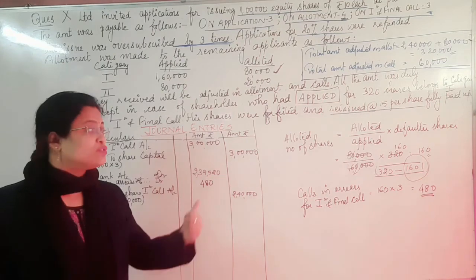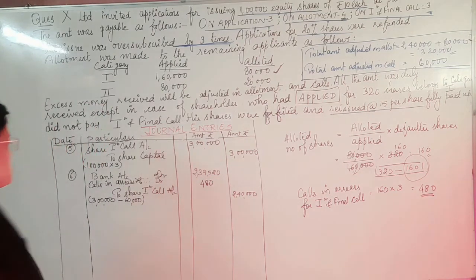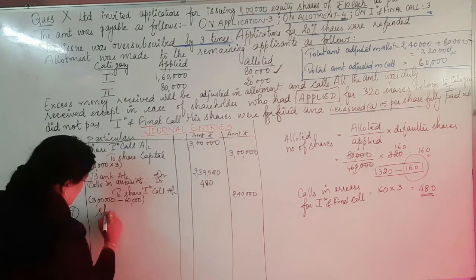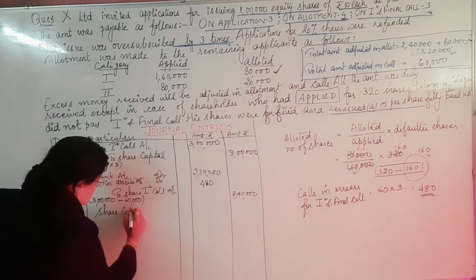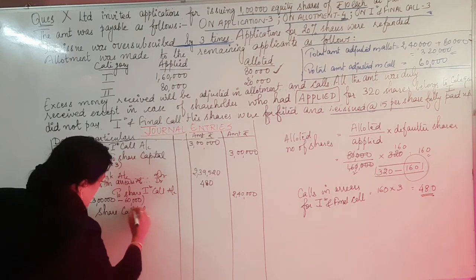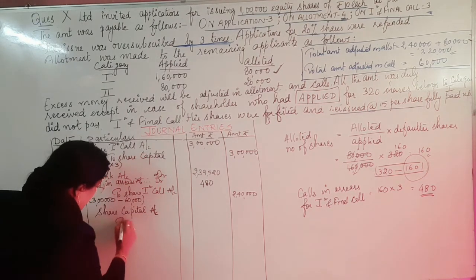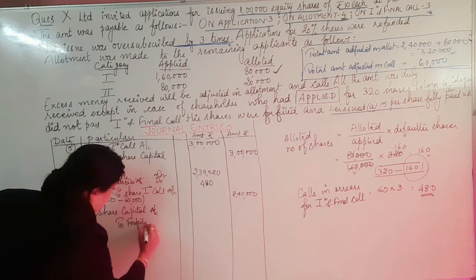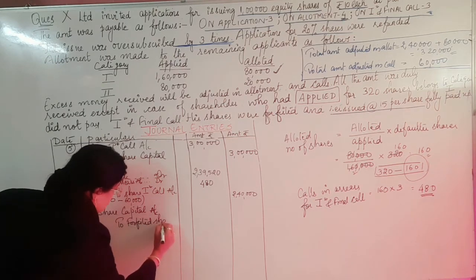Now children, the first and final call is the last call, and after that the company decided to forfeit the shares of this particular shareholder. So let's pass a journal entry for the forfeiture. You know that the journal entry for the forfeiture is share capital account debit to forfeited shares account credit.